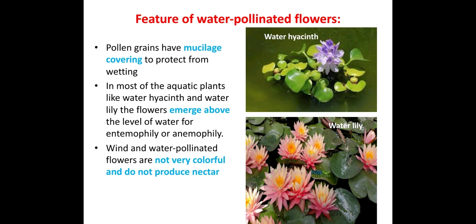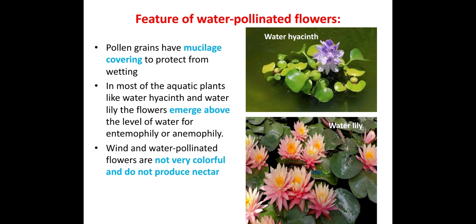As pollination by water is very difficult, some of the aquatic plants are adapted such that all the other parts of the plant will be inside the water, but the flowers will come to the surface of the water. Why? Because they have to undergo pollination by other media like anemophily and entomophily, by utilization of the wind and insects. So it is adapted in this way.